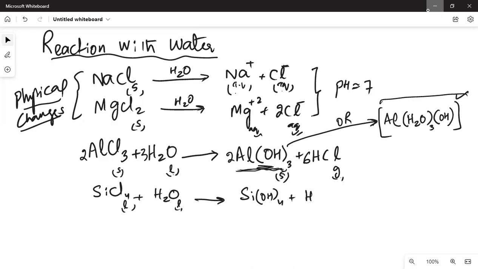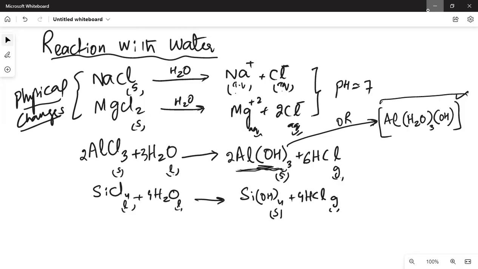All these form HCl as a byproduct gas. To balance chlorine, we put 4 with HCl, and to balance hydrogen, 4, 4, 8, we put 4 with water. That would balance. Silicon 4 hydroxide is sparingly soluble or solid.